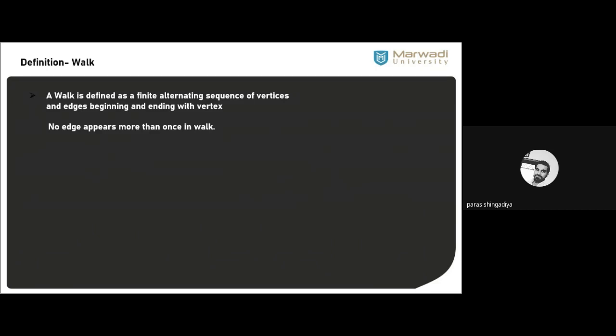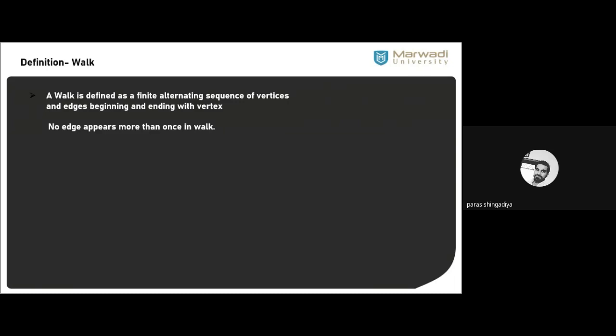But how can we define it in graph theory form, in mathematical form? That is the definition here. A walk is defined as a finite alternating sequence of vertices and edges, beginning and ending with a vertex.